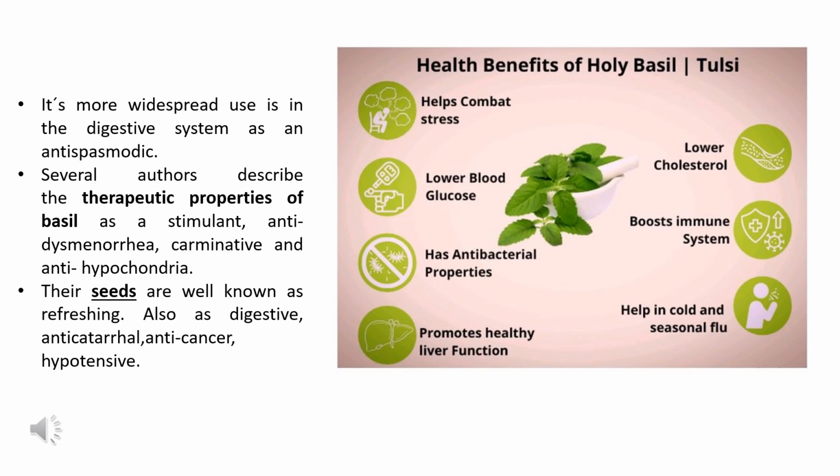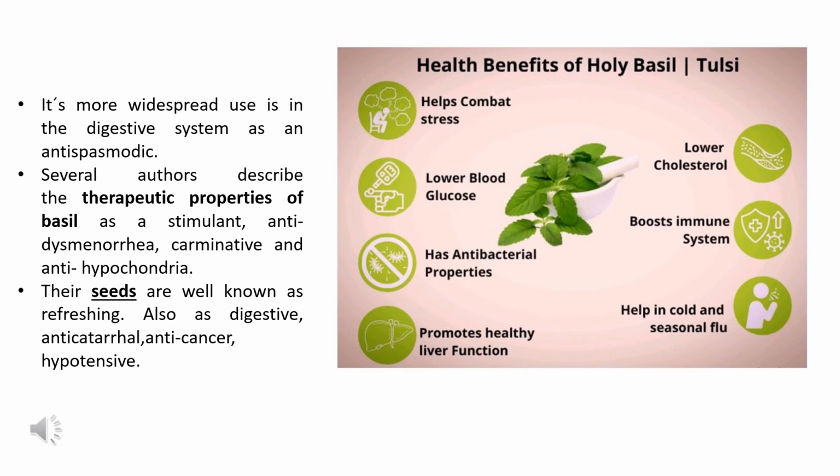Now let us study how basil can be used in medicines and to cure certain disorders in many different ways. The uses of holy basil: it can help to combat stress. It can lower the blood glucose level. It has antibacterial properties. It promotes the healthy function of your liver and lowers the cholesterol level. It boosts the immune system. It also helps in the preparation of some Italian dishes. Along with it, there are many more uses of basil.